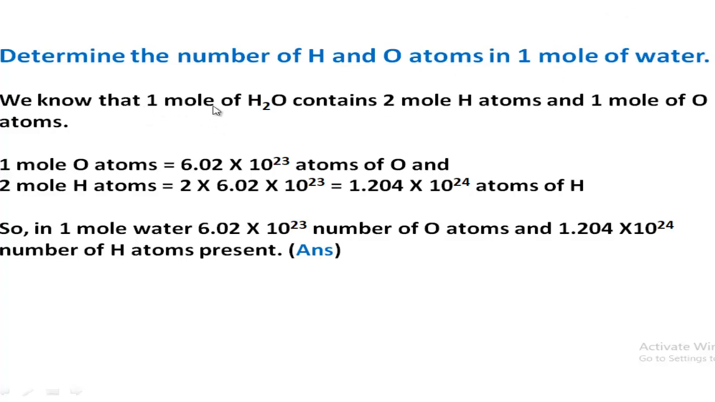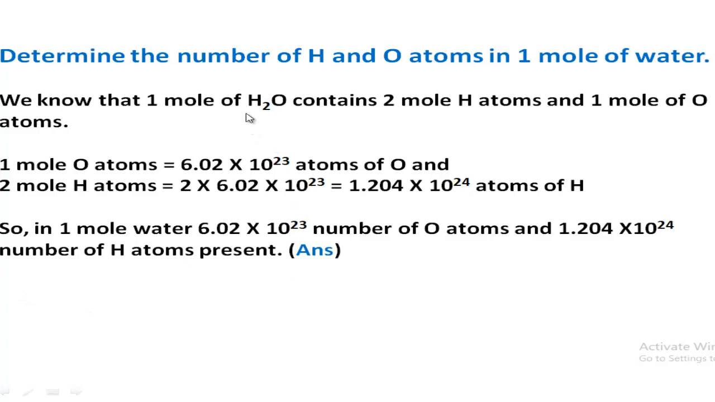Follow this. 1 mole water contains H2O. Molecular formula of water is H2O. So 1 mole water contains 2 mole hydrogen atoms and 1 mole oxygen atoms. 1 mole oxygen atoms means Avogadro's number of oxygen atoms. So 2 mole hydrogen atoms means 2 into Avogadro's number of hydrogen atoms. So in 1 mole water, Avogadro's number of oxygen atoms is present, and 2 mole, that is 2 into Avogadro's number, the multiplication result, that is 1.204 into 10 to the power 24 atoms of hydrogen atoms present.